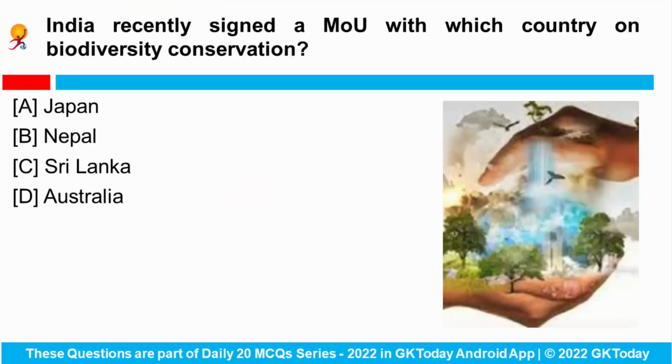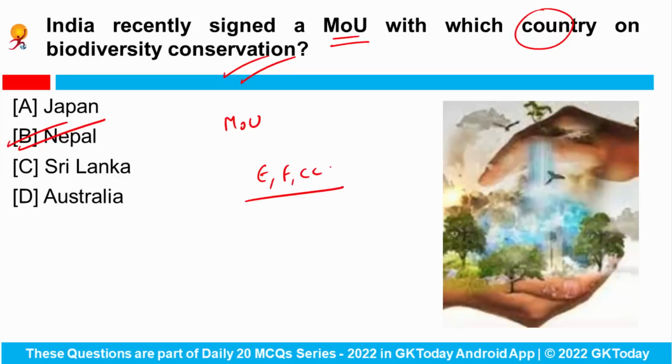Let's start. India recently signed a memorandum of understanding with which country on biodiversity conservation? So India has recently approved this memorandum of understanding with the government of Nepal on biodiversity conservation as proposed by the Ministry of Environment, Forest and Climate Change.